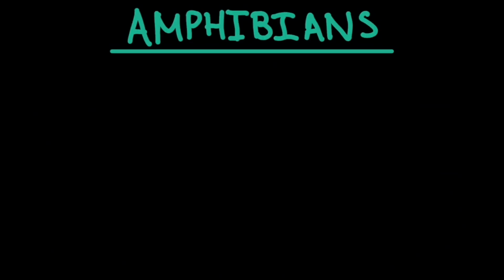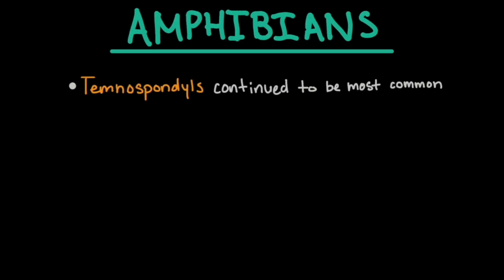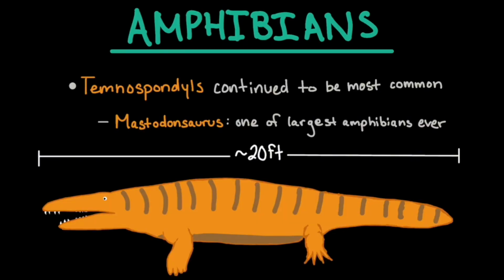As for amphibians, temnospondyls thrived during the Triassic. Mastodonsaurus was one of the largest amphibians ever at an estimated 20 feet long.